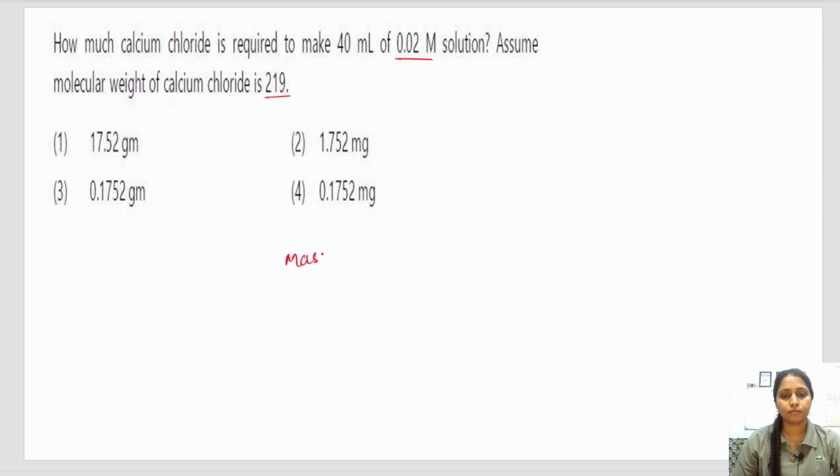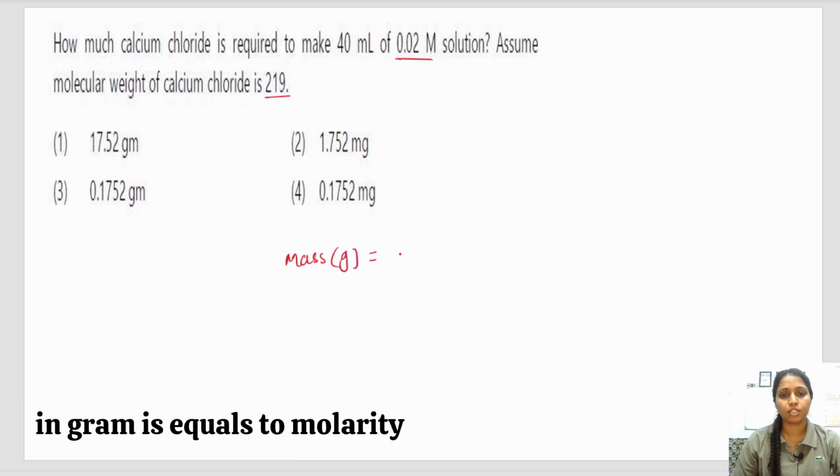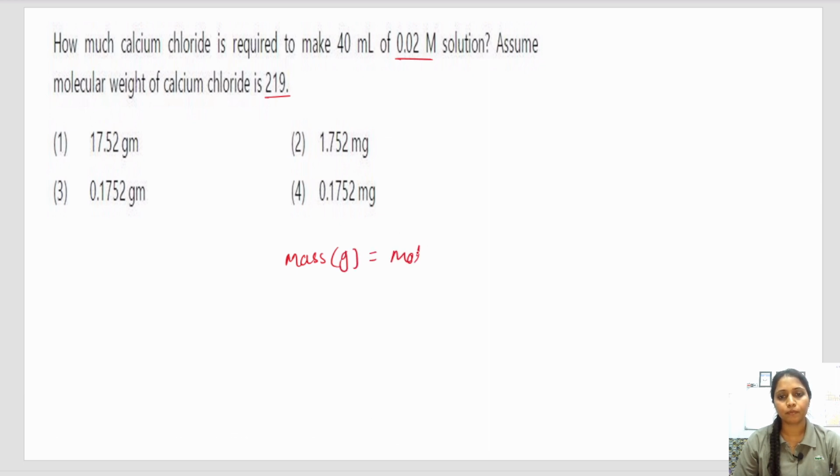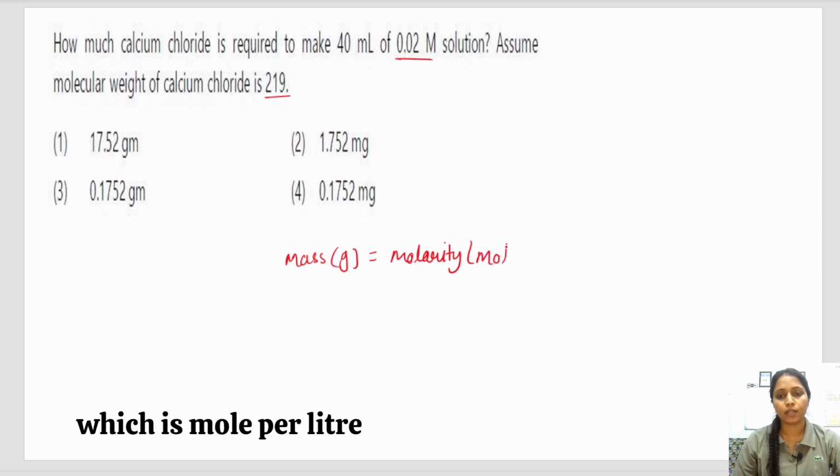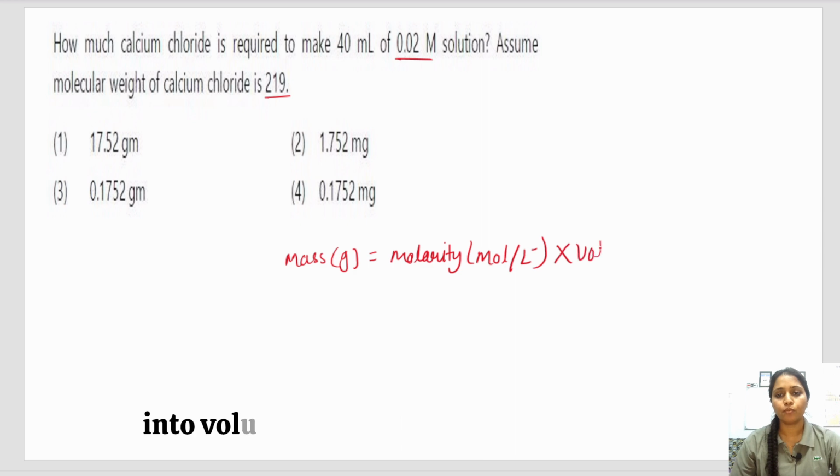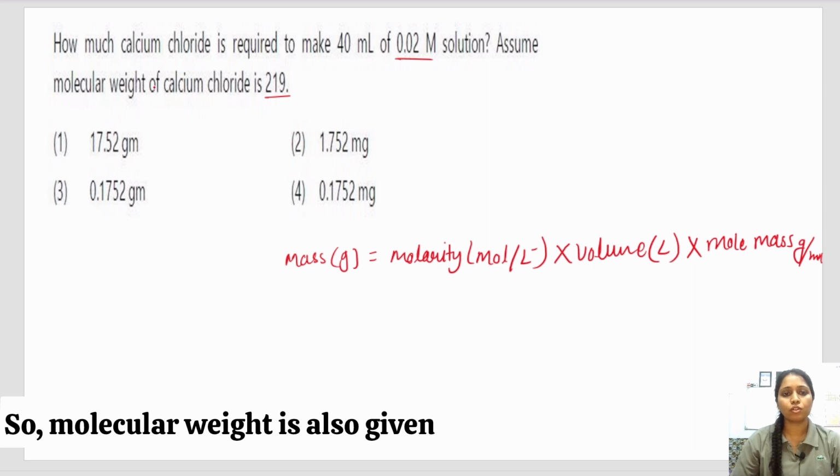Mass in gram is equal to molarity, which is mole per liter, into volume in liter and molecular mass in gram per mole.